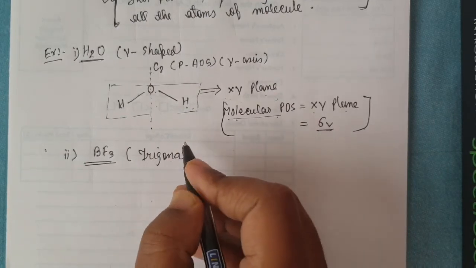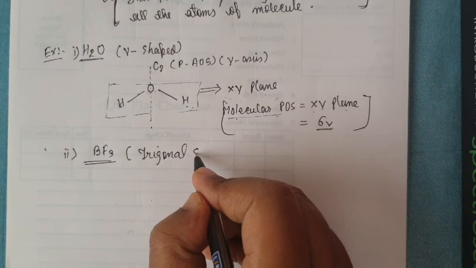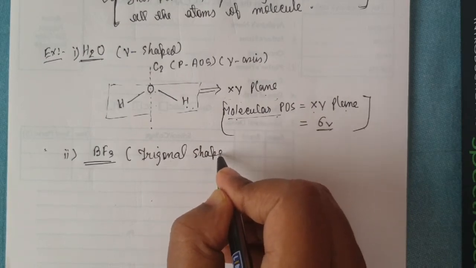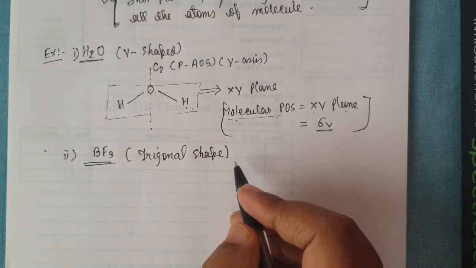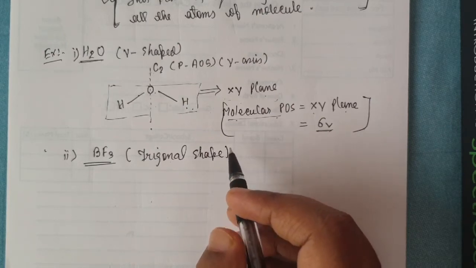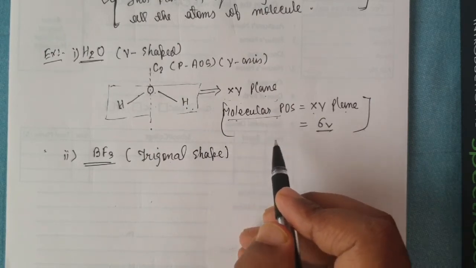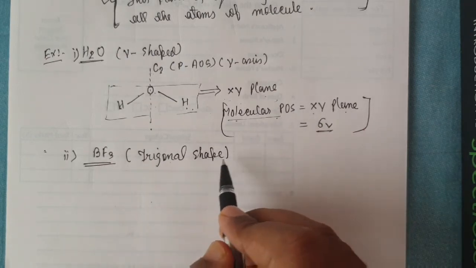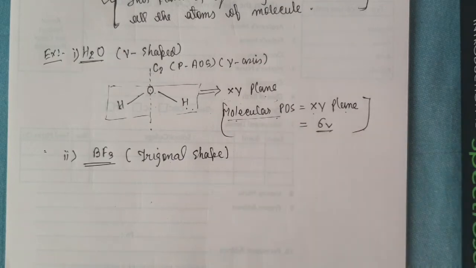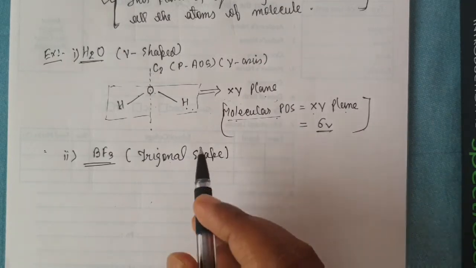If you have a problem in finding the shape, then it will be discussed in the chemical bonding chapter, where with the help of valence shell electron pair repulsion theory, VSEPR theory, the BF3 shape can be determined, or different molecules' geometry can be determined.